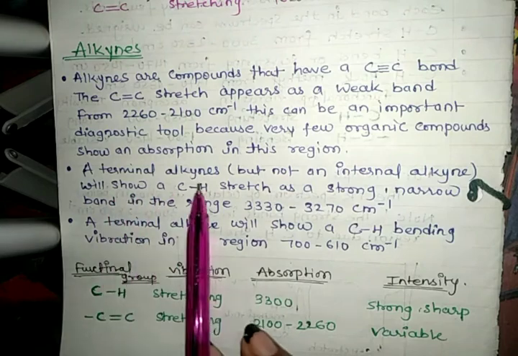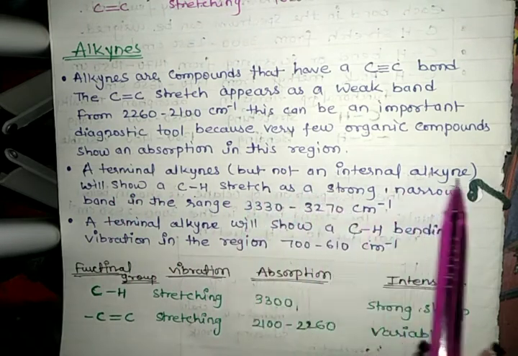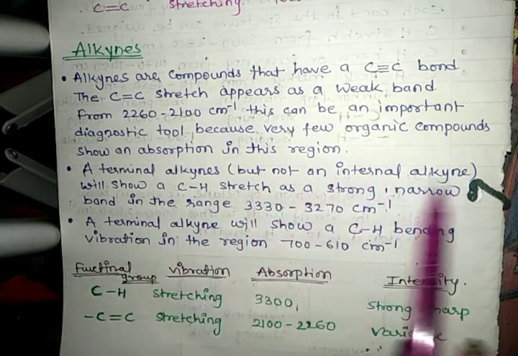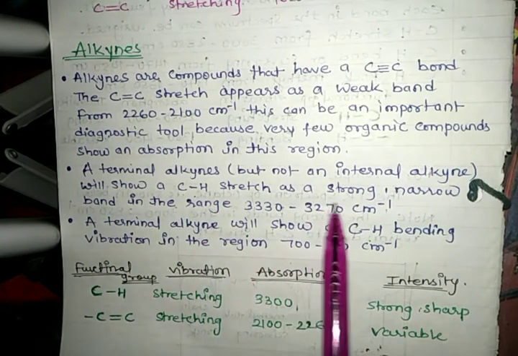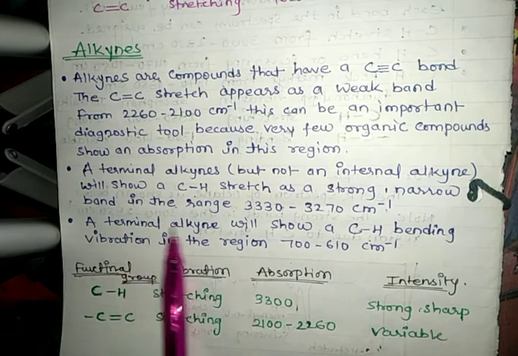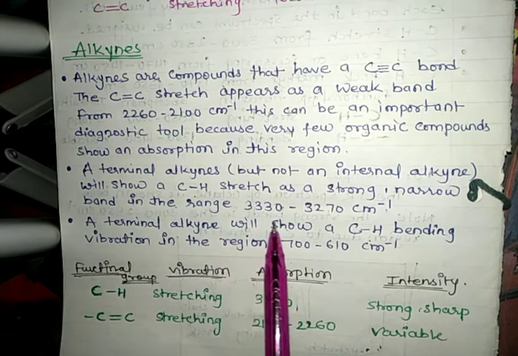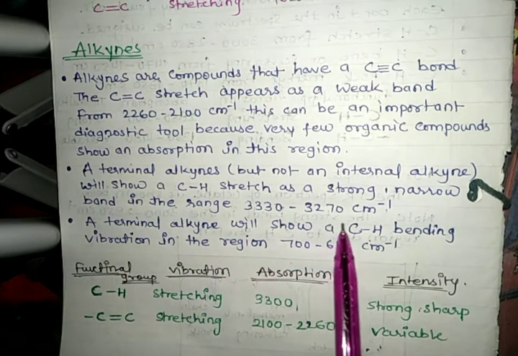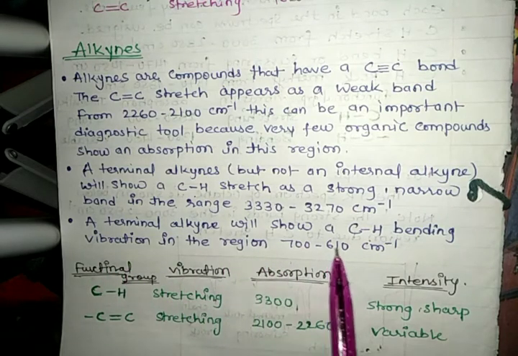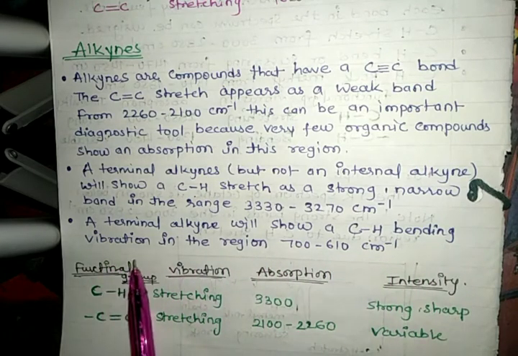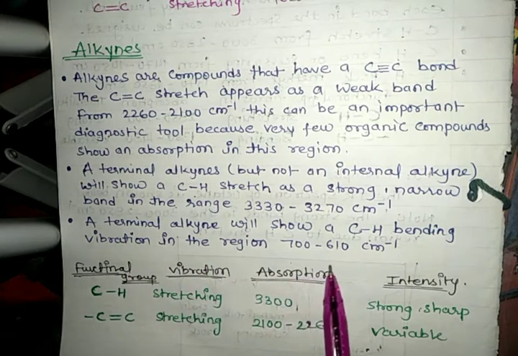A terminal alkyne, but not an internal alkyne, will show a carbon-hydrogen stretch as a strong narrow band in the range 3330 to 3270 cm⁻¹. A terminal alkyne will also show carbon-hydrogen bending vibrations in the region 700 to 610 cm⁻¹.